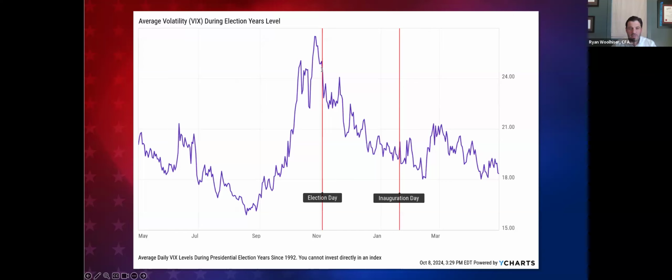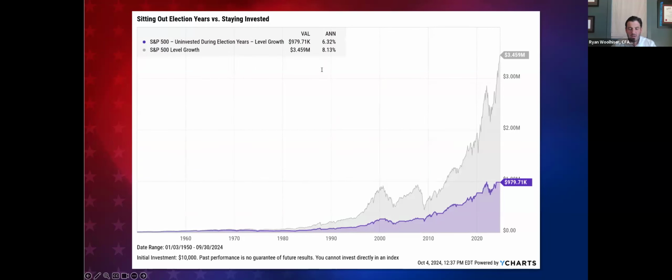We will now take a look at investor anxiety and market volatility. Presidential election years often are accompanied by increased market volatility, especially leading up to the election day. The CPWA Volatility Index shows heightened anxiety during the final months of campaigns, but this often settles once the election results are finalized and we head towards Inauguration Day. It's important to remember that temporary uncertainty doesn't usually justify drastic changes in investment strategy,